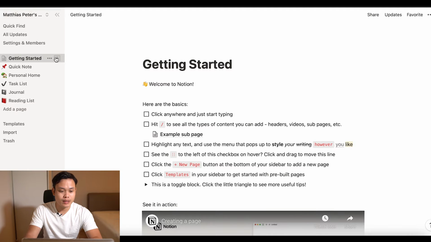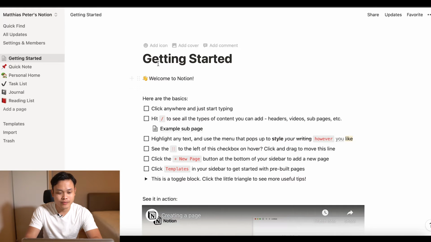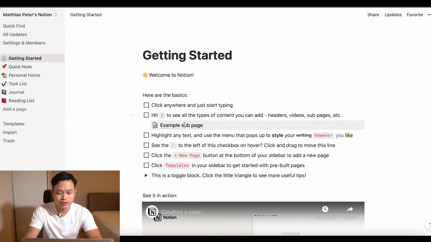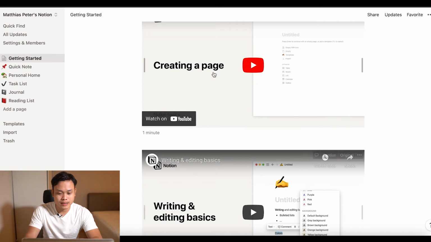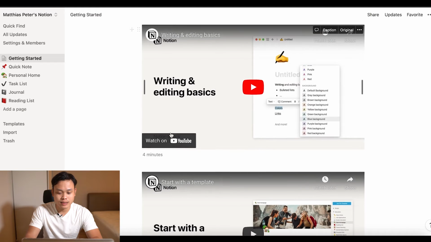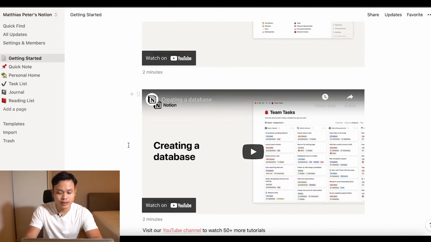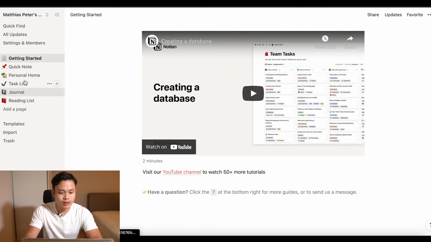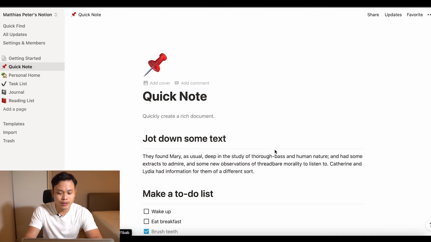I've already created my Notion, and this is the first time I'm using it, so it has the Getting Started and How to Use Notion pages. It tells you how to create a page, write and edit basics, and get started with templates and databases. Okay, let's go to the quick note.